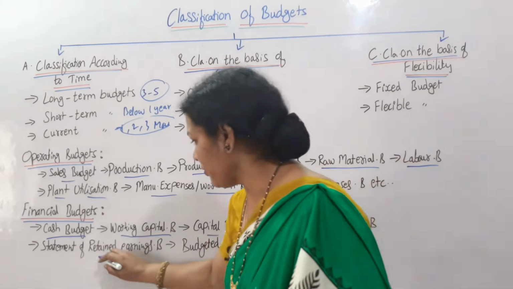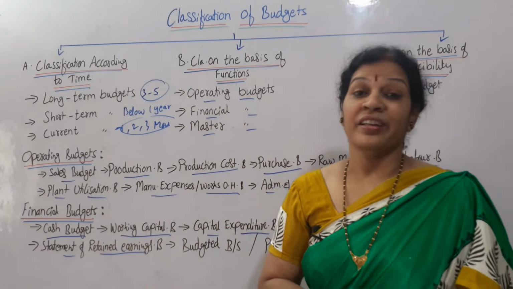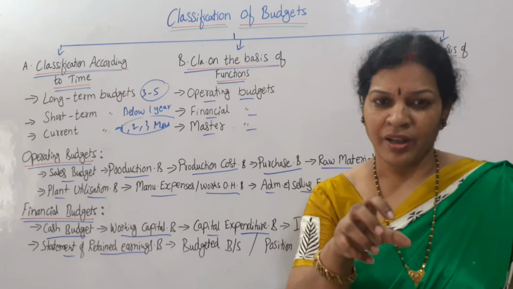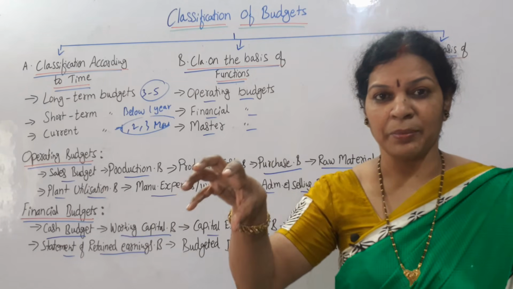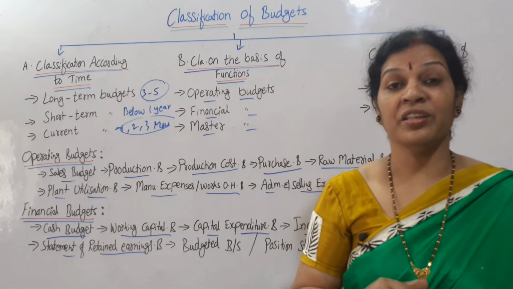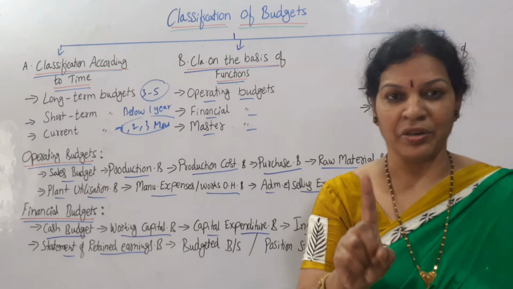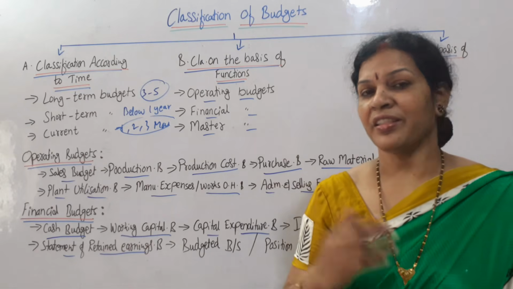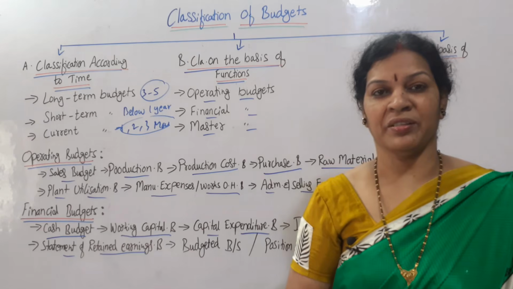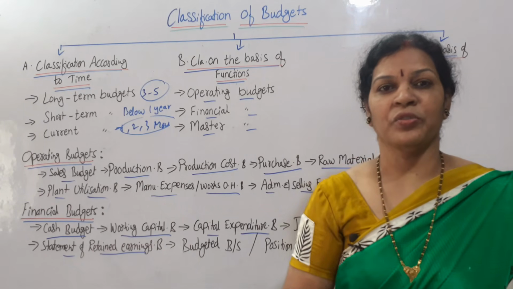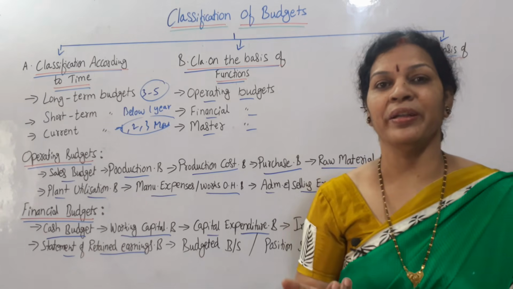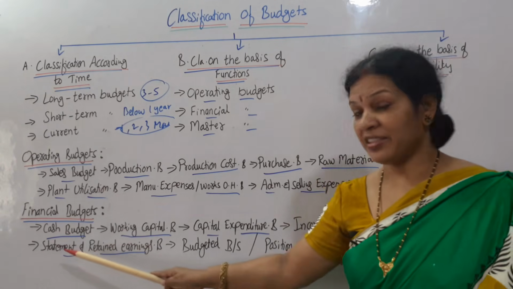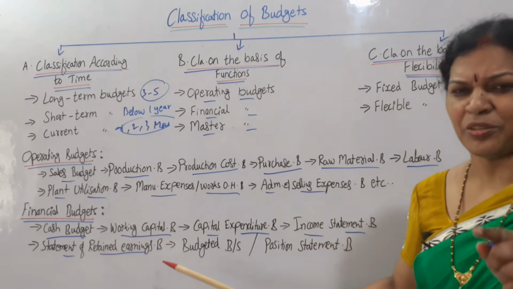And also the statement of retained earnings budget. Related to retained earnings, you have an idea I think: whenever we get a profit, out of that profit some amount is kept as retained earnings, that we can use further. Say 1 crore we got as profit, 20 lakh I wanted to transfer to retained earnings. That can be utilized later as per the requirement. When we get a loss, to fill the loss we can use it, or otherwise we want to enhance the organization, for that purpose you can use it anytime. So that we call a statement of retained earnings budget. Retained earnings also we can prepare.